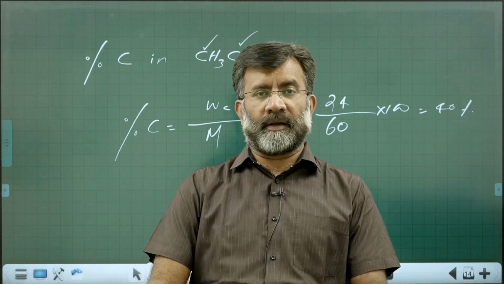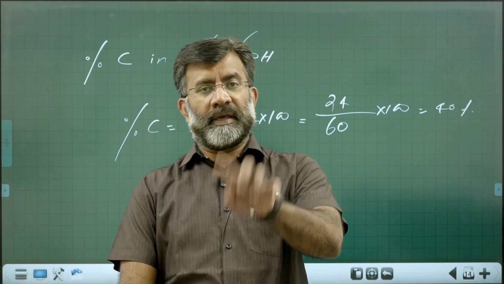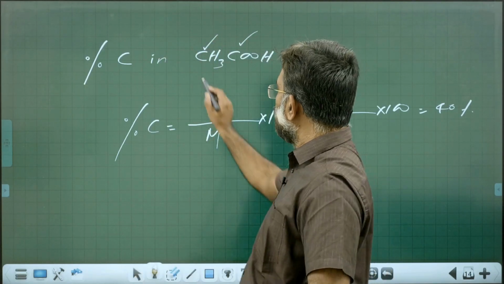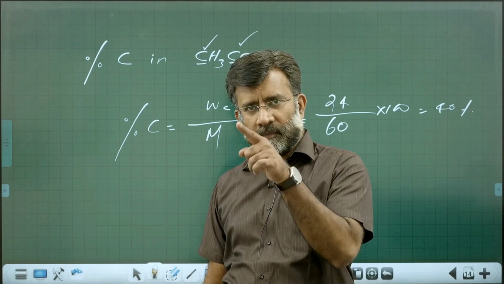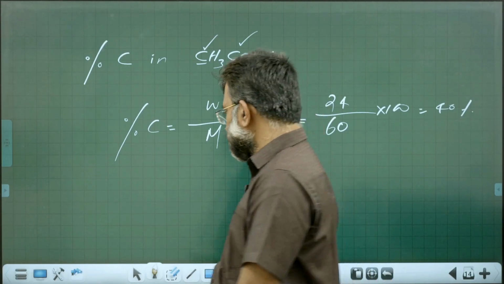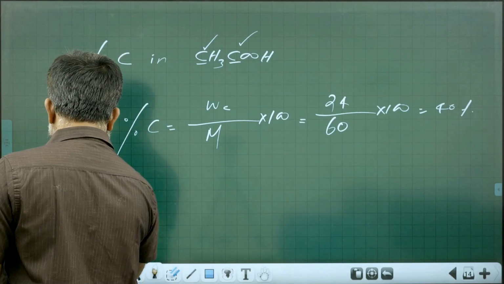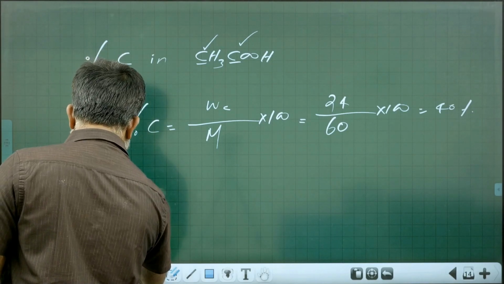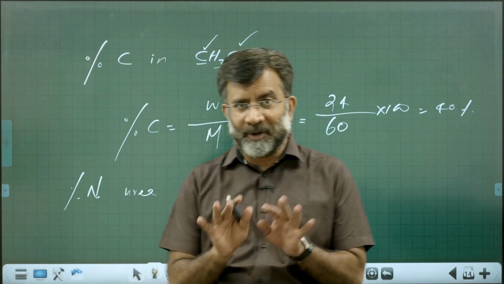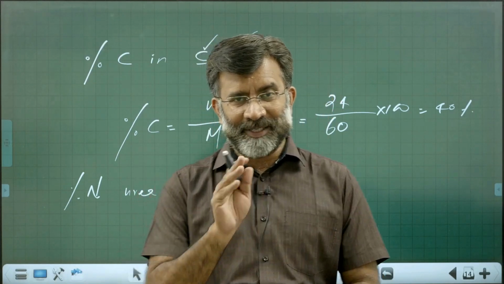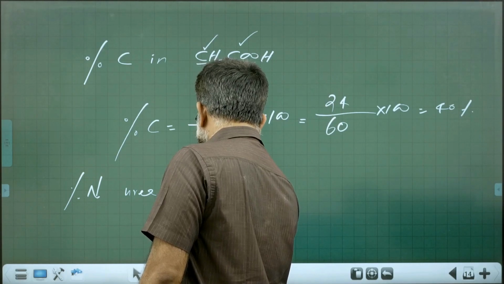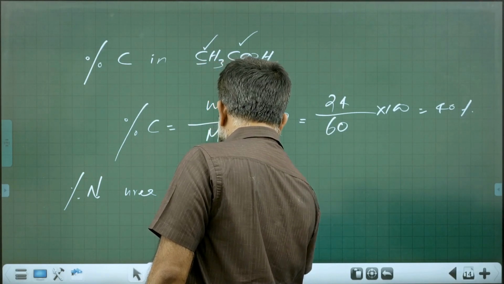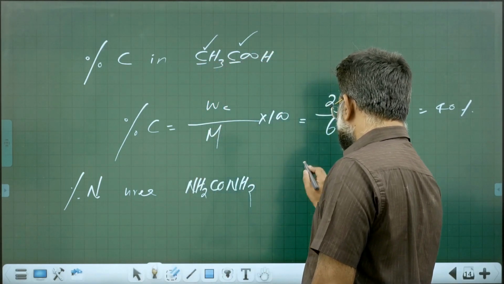Percentage composition: how do you find the percentage of an element in a compound? It is the weight of that element divided by the total molar mass into 100. What is the percentage of nitrogen in urea? You must know the formula of urea first. What is the formula of urea? It is NH2CONH2.